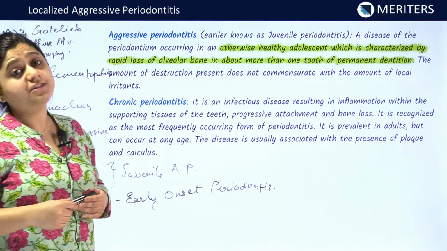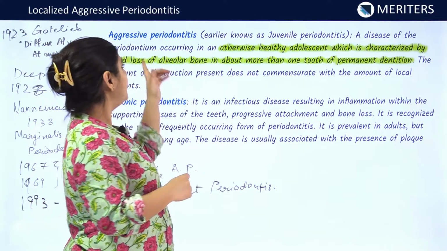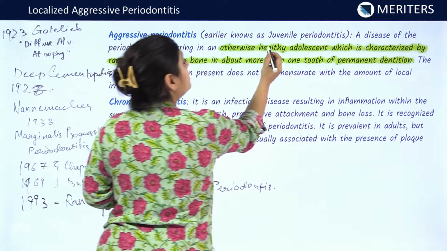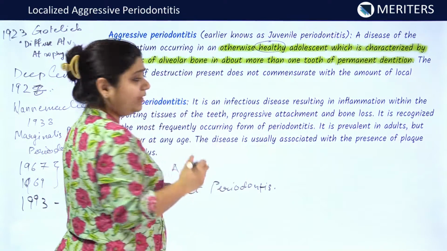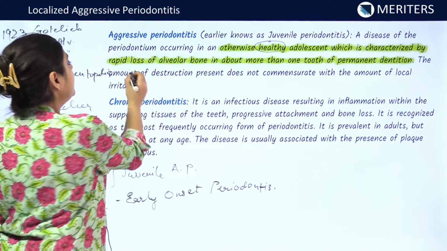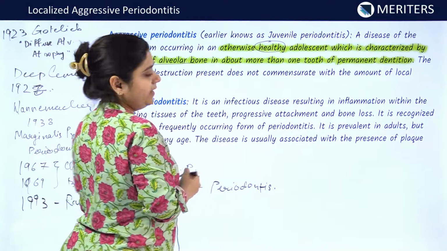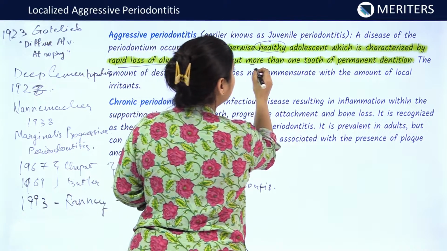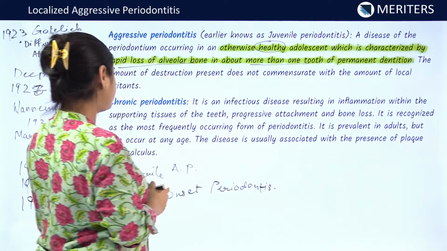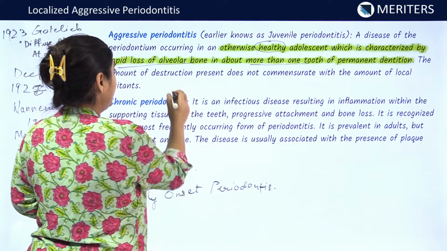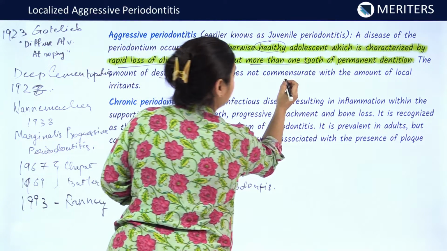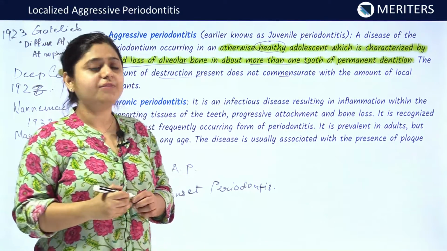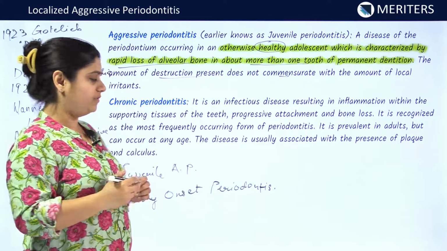So, what is aggressive periodontitis? Aggressive periodontitis is the disease of the periodontium occurring in otherwise healthy individuals, and it is characterized by rapid loss of alveolar bone which affects more than one tooth in a permanent dentition. In this, there is severe alveolar bone destruction, and the bone loss seen does not commensurate with the local irritants present in the individuals.